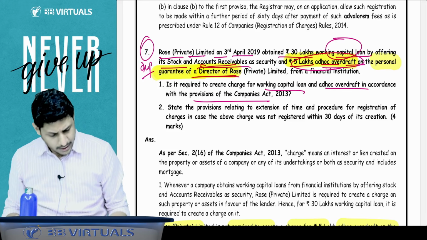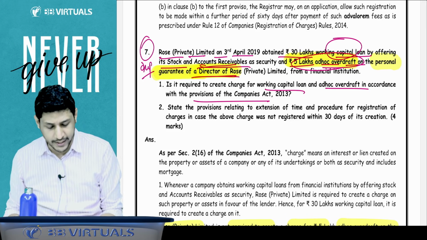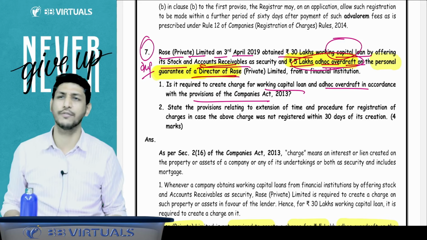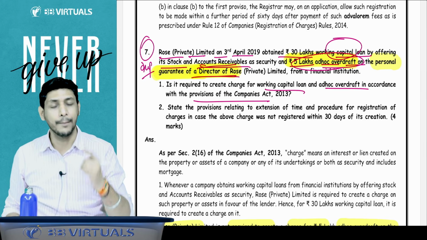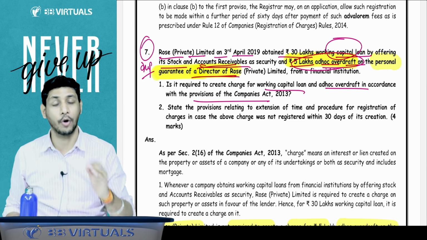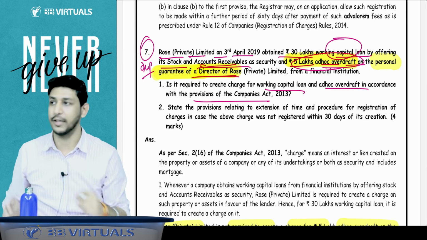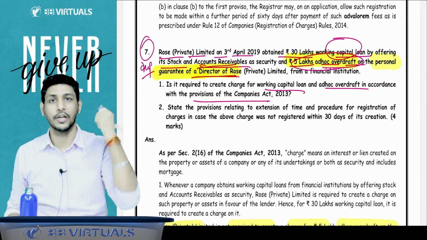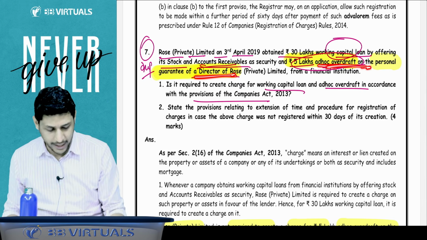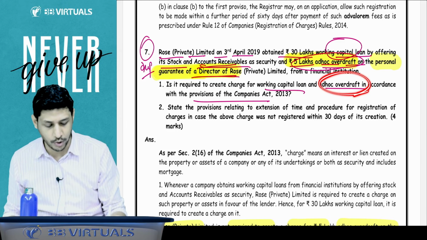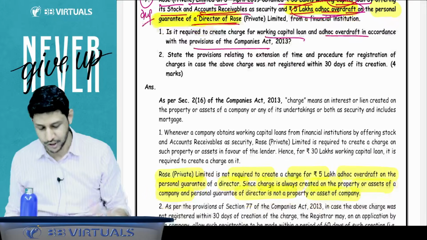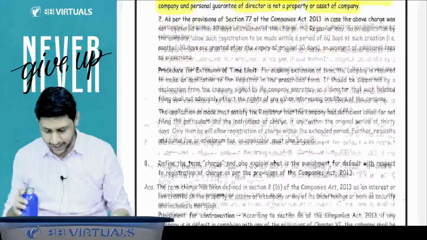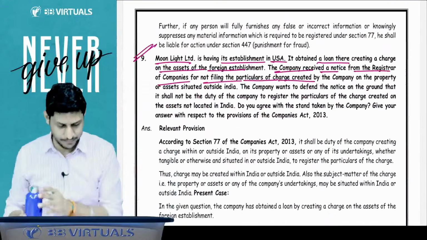The company has taken a 5 lakh rupees overdraft facility by keeping the personal guarantee of a director. A personal guarantee of a director is not an asset of the company. A company can create a charge on the asset, property, or undertaking of the company. But if the director has given his personal guarantee, that is not the asset, undertaking, or property of the company, so it is not covered in the definition of charge. The company is not required to create a charge on that, and there is no need for registration of that charge. Then, for the extension of the time period, you can easily write it down. There is nothing difficult in that.